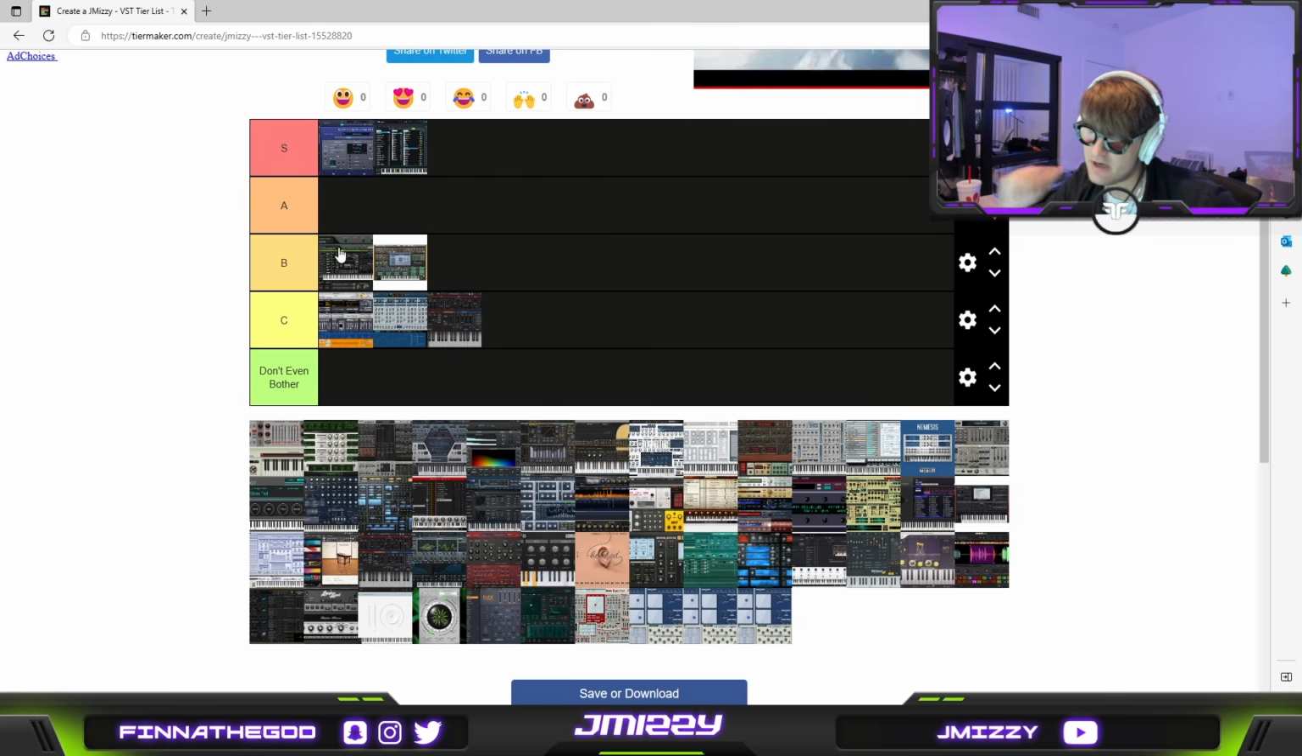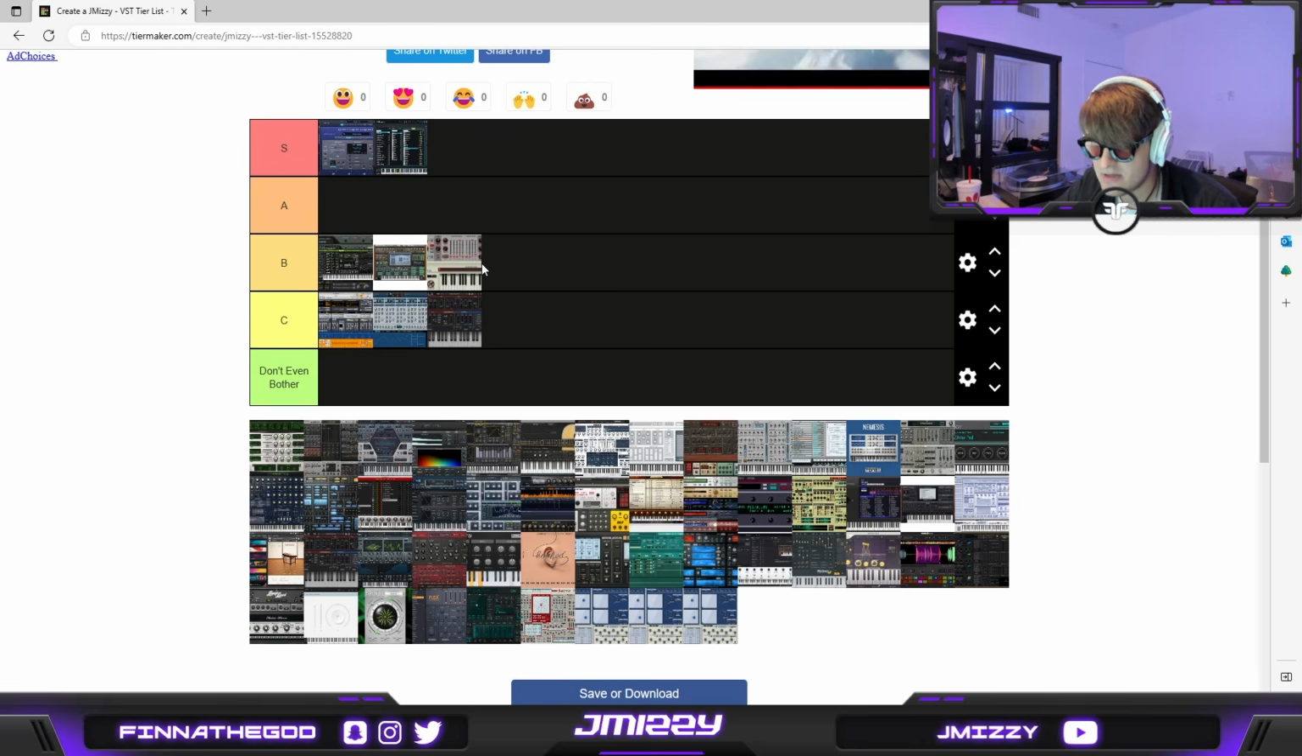M1. M1 could be an A easily, but the problem with M1 is the interface is so annoying to use because if you don't double click the presets, it will reset when you exit out of M1, which is so annoying. I can't even explain it. It's still really good though. I think it's cool. I'll make it B. You know what? I'll put it over Sylenth.